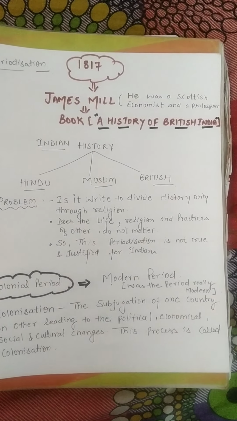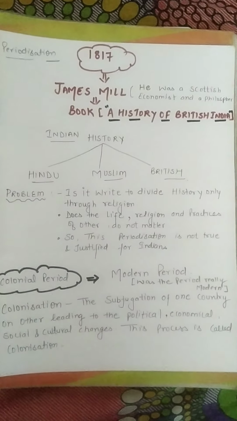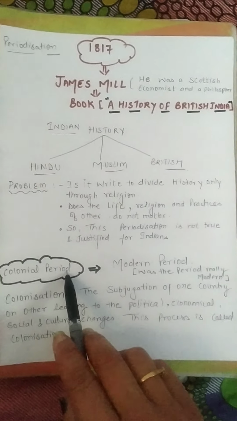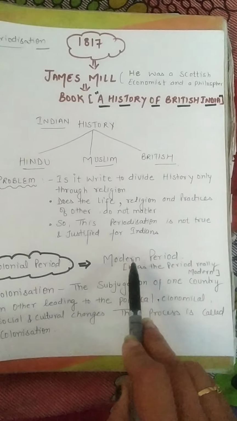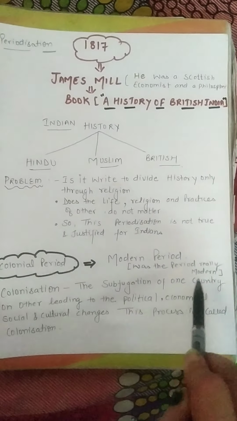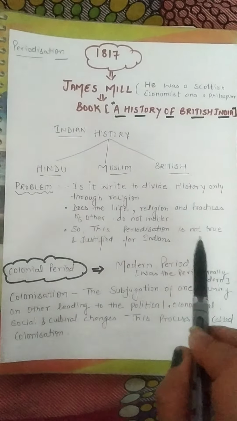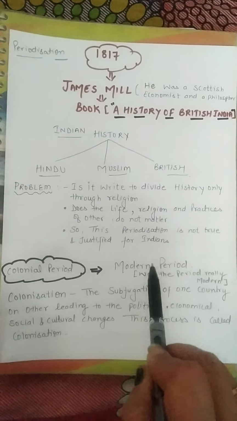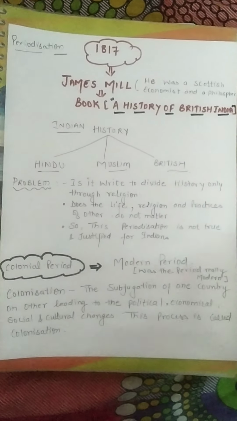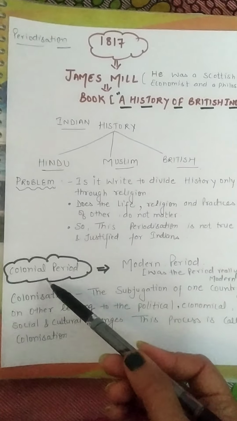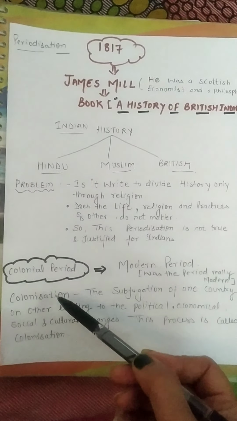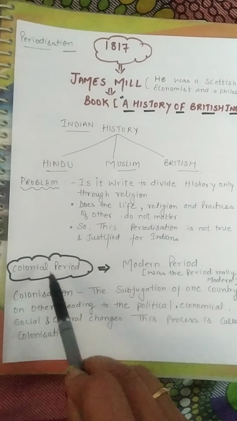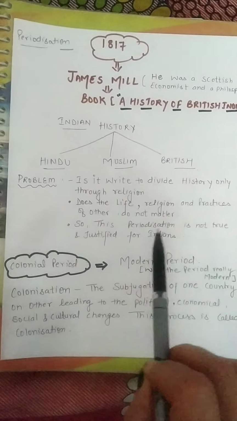So this period was termed the colonial period by many Indian historians. They correlated the colonial period with the modern period, and they questioned whether this period was really modern. It was not really modern because democracy, equality and liberty were not there at that time. They said that because the British came, conquered local Nawabs and Rajas and established their rule, it was a colonial period, not a modern period.